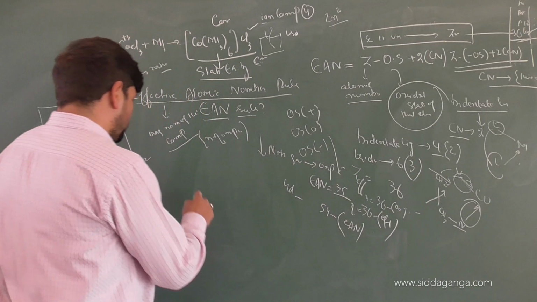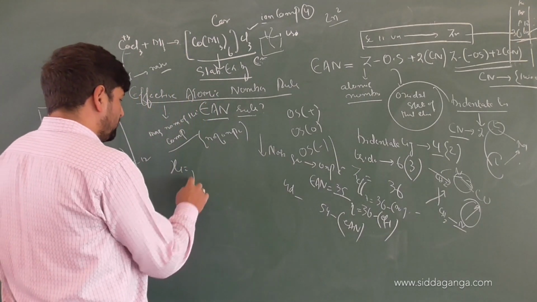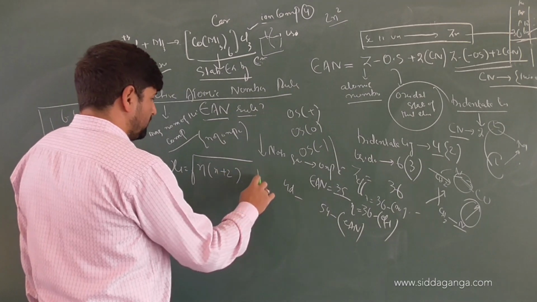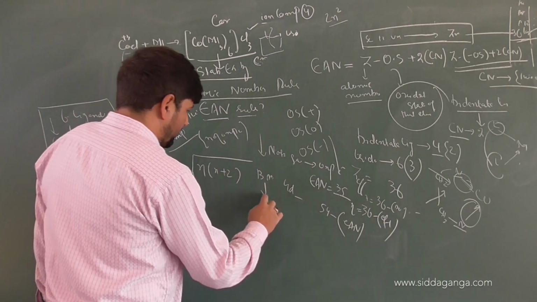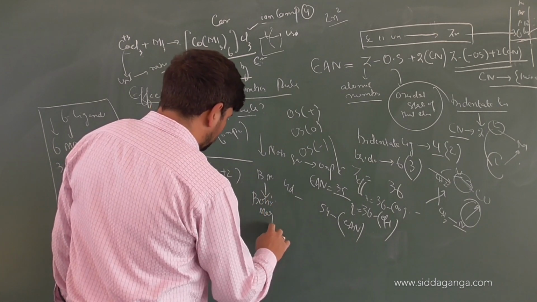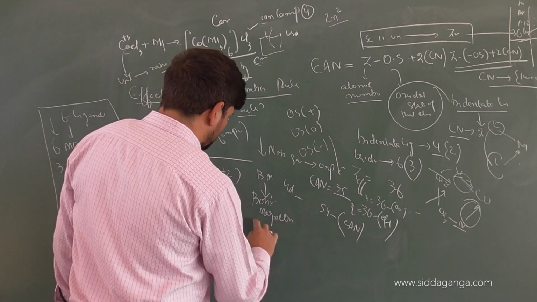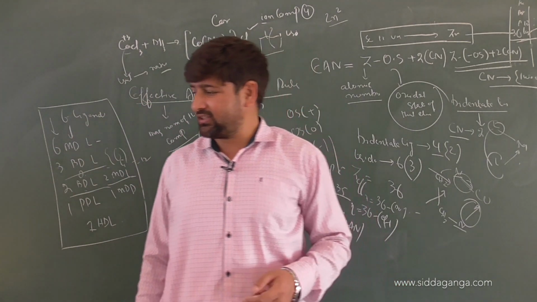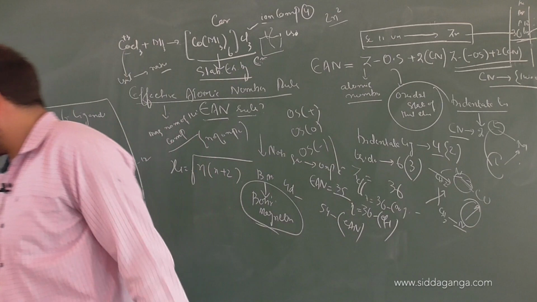And we know, children, what is magnetic moment equal to? Root of n into n plus 2 BM, where BM is Bohr magnetons. Let us do one example, 2-3 examples, so that we can understand how to calculate effective atomic numbers, right?